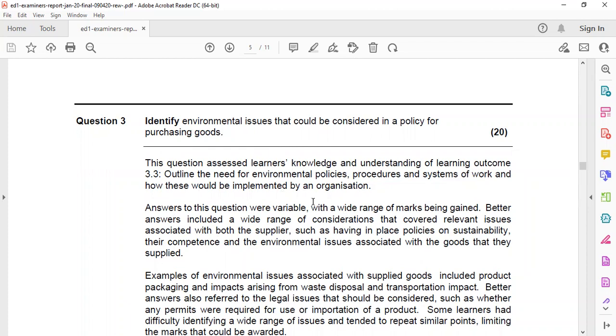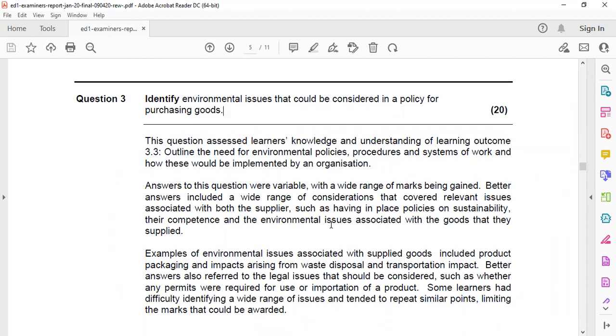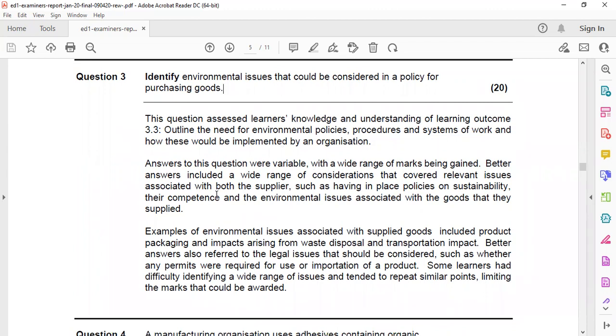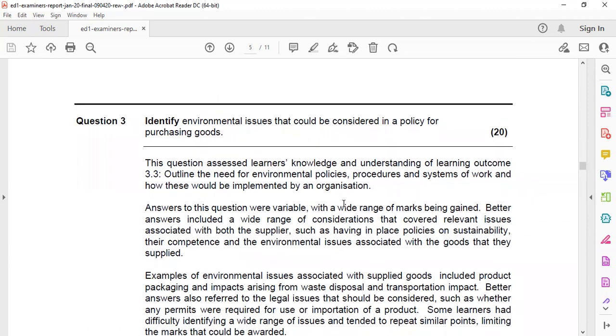When you have a sustainable policy, you should consider everything from the cradle to grave principle. For example, that is the life cycle principle. Here, as per the examiners' comments, with a wide range of marks being given, better answers included a wide range of considerations that cover relevant issues associated with both a supplier and so on. When you have a policy for an organization, it is not specifically described what kind of organization, whether it is manufacturing, a service industry, or a trading industry. This is not mentioned here, so you can include anything.